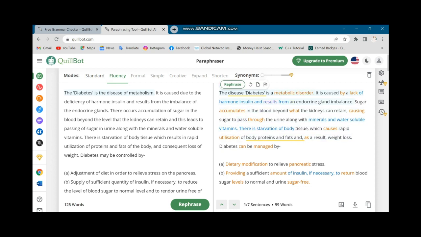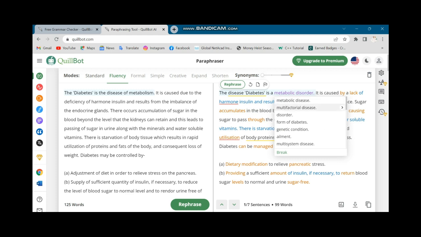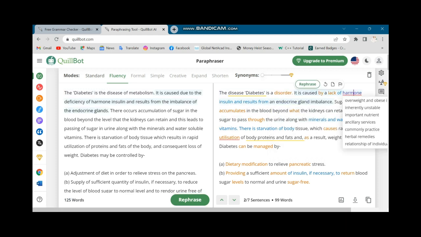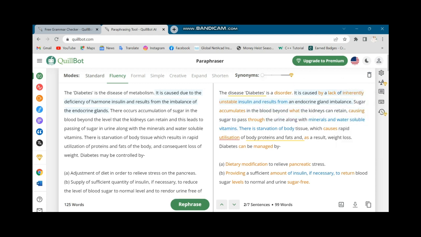And let's talk about its AI feature, that is metabolic disorder. There are multiple suggestions we can use in order to replace this. We can use disorder, hormone, inherently unstable. We can change the complete body of our paragraph by using this application.